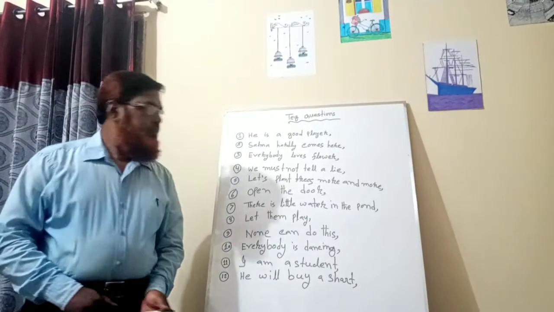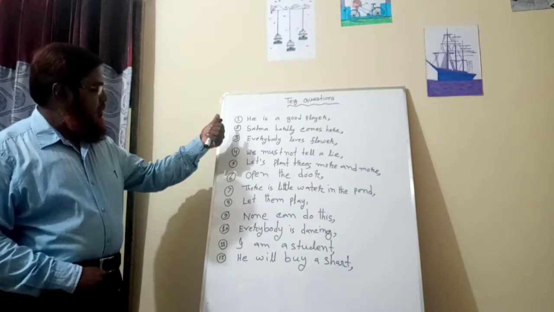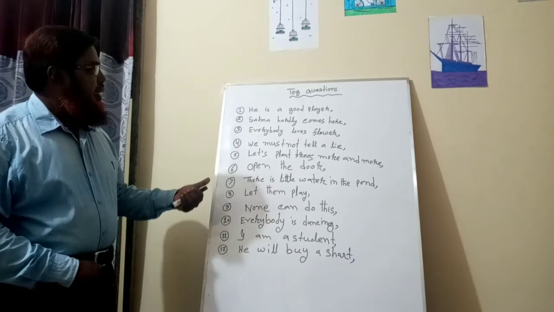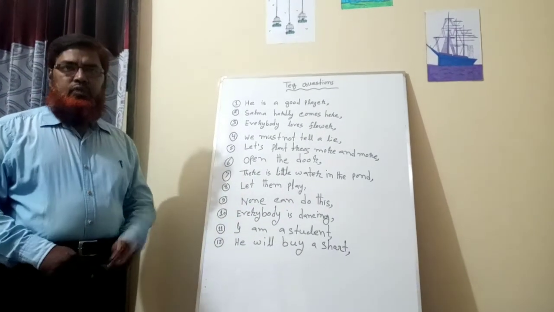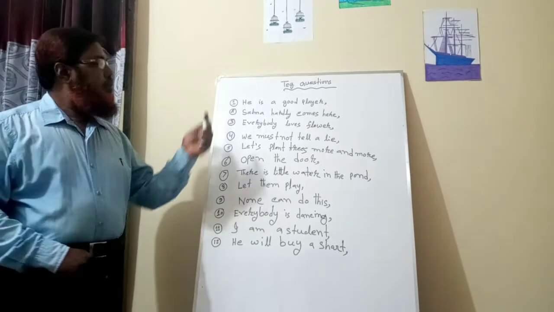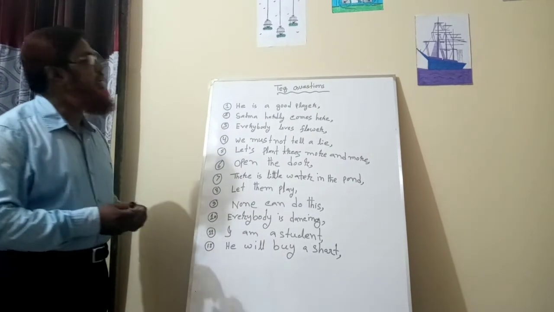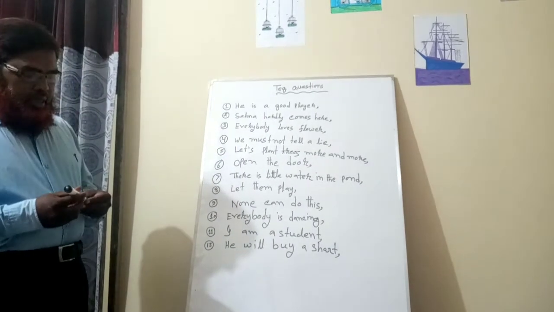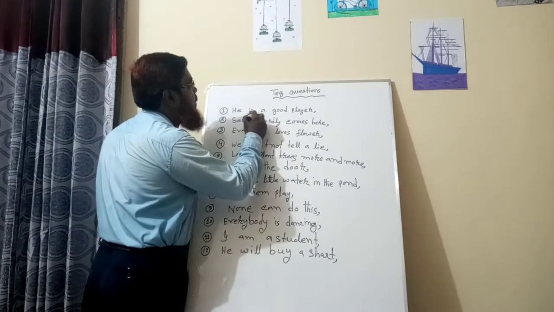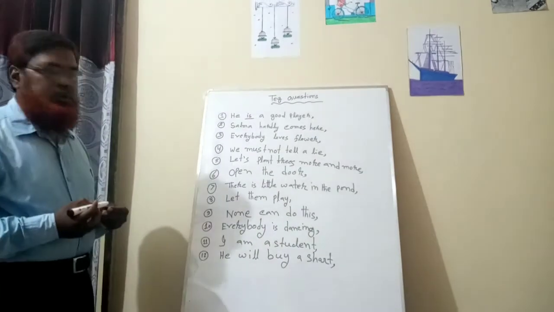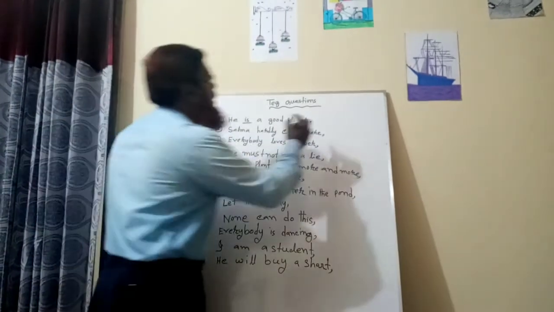Dear student, look at the board. Here I have written some sentences. They present all the rules of making tag questions. Follow and practice. At first I have written, he is a good player. Look, here is present an auxiliary verb, is. So the tag question will be is.